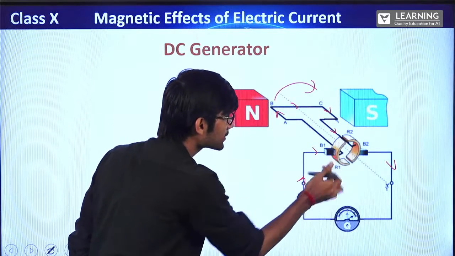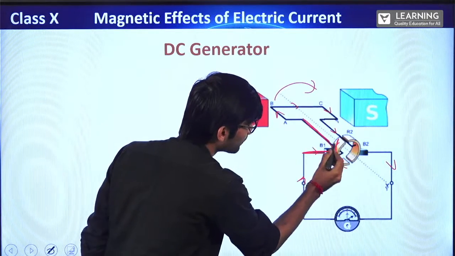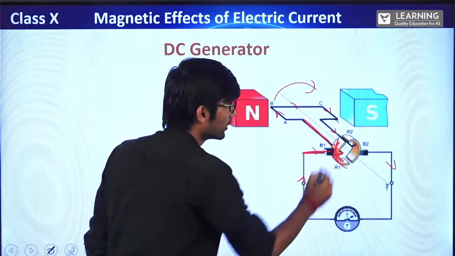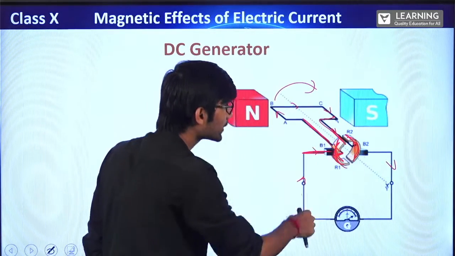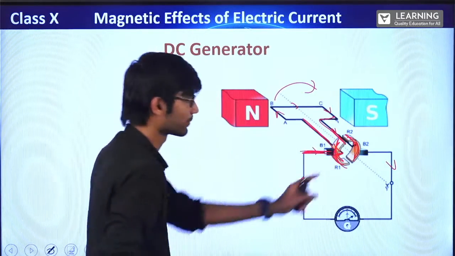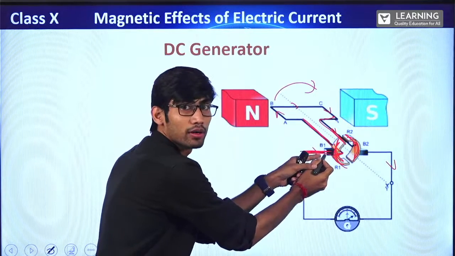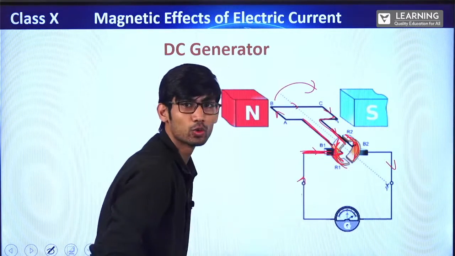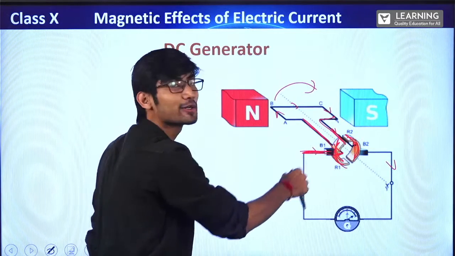Because of the split rings. First it is connected to this side of the part. This is permanently connected to one split ring, and this is permanently connected to this split ring. Now while this is rotating, after some time this split ring will be connected to this part of the wire. Right now R1 is connected to B1, R2 is connected to B2. After half rotation, this R2 will be connected to B1.